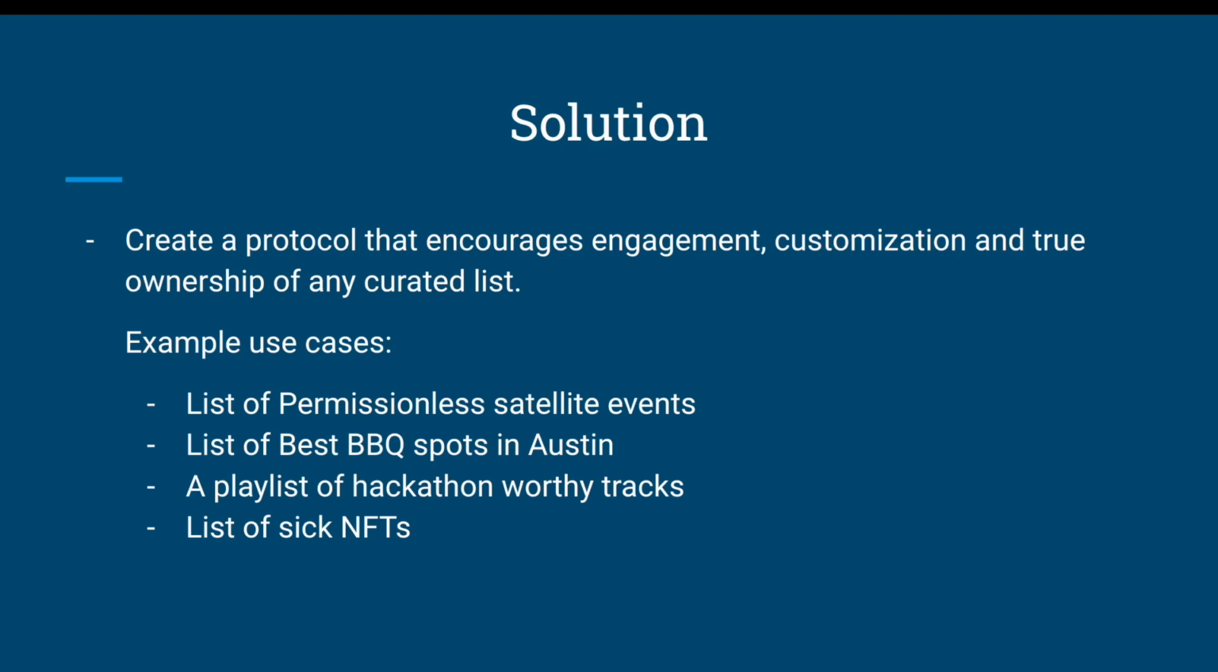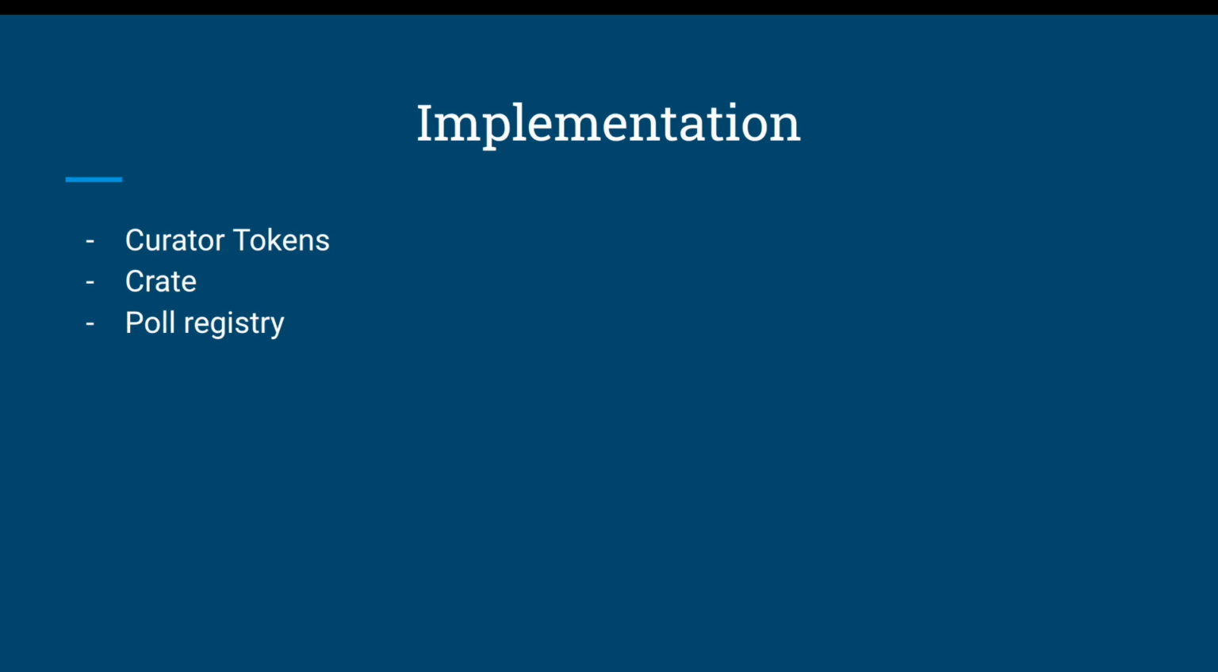Example use cases can be a list of permissionless satellite events, a list of best barbecue spots in Austin, a playlist of hackathon-worthy tracks, or really any curated list that you can think of. Our implementation is fairly robust, but ultimately it comes down to three key components. First is curator tokens. Curator tokens are what allow a list owner to limit or open access to list contributors. Second, a crate. A crate is the list itself. This will keep a record of what list items have been proposed, allow listed, rejected, or removed. Third, poll registry. Poll registry is how token holders can settle disputes and keep the list true to its original goal.